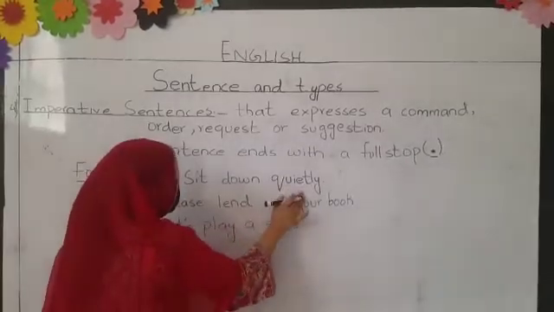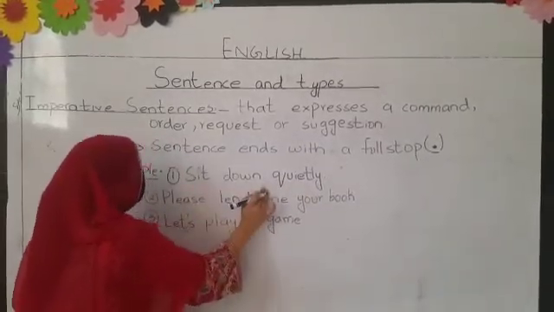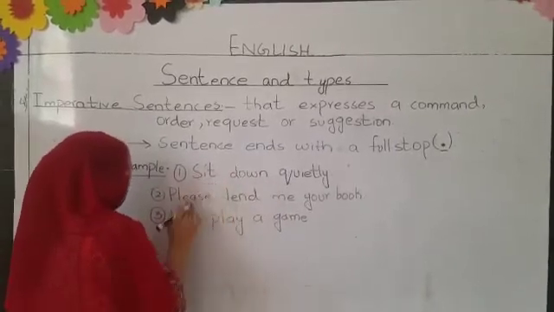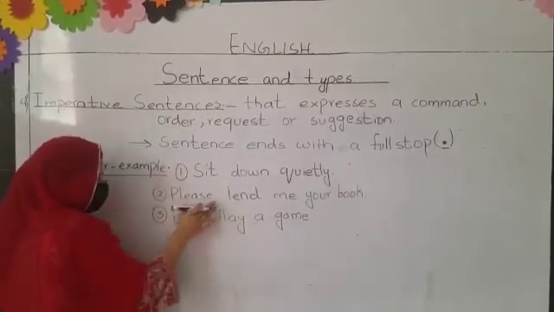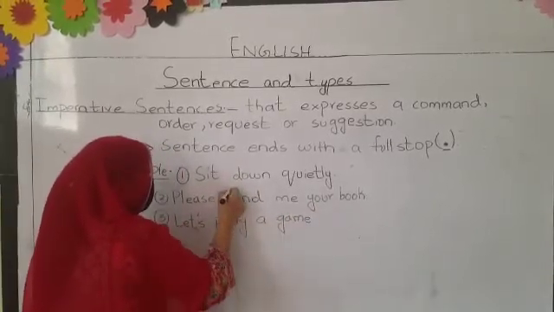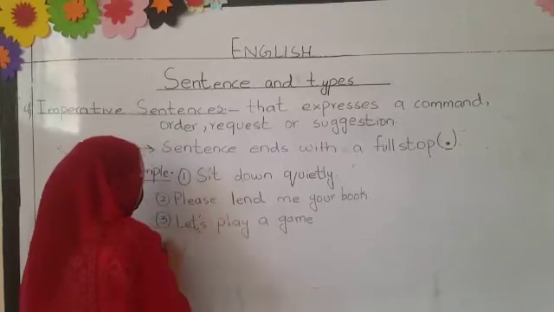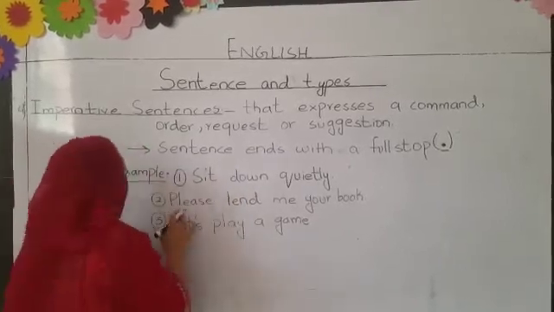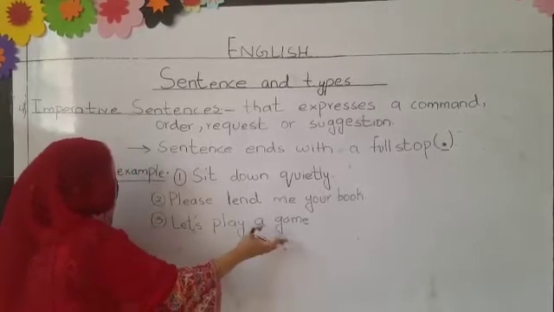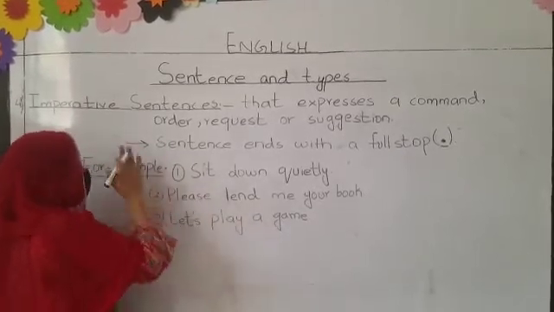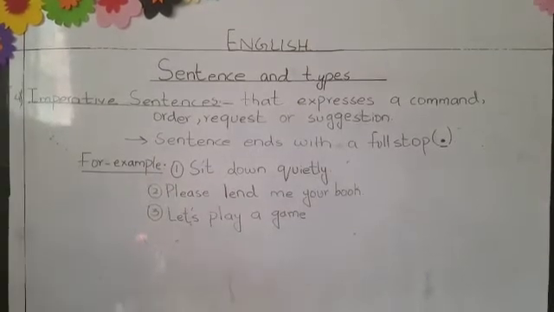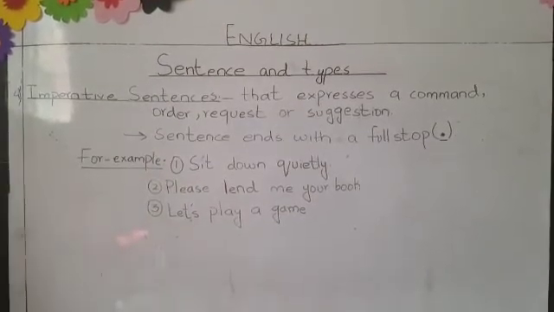For example, sit down quietly. You can see that there is an order, so it is an imperative sentence. The second is: please lend me your books. Students, lend means give me. So, please lend me your books. You can see that there is a request, so it is also an imperative sentence. The last is: let's play a game. So all these sentences are imperative sentences.